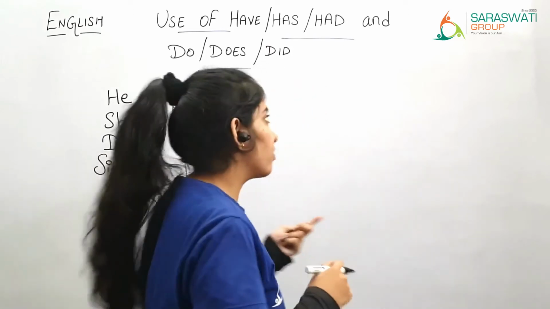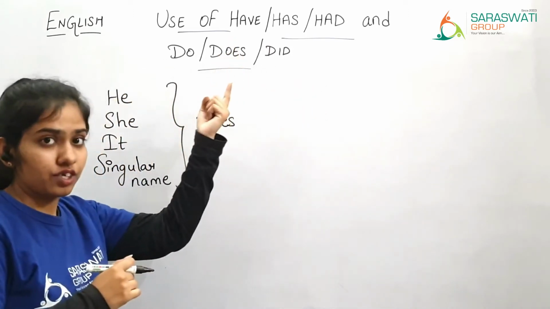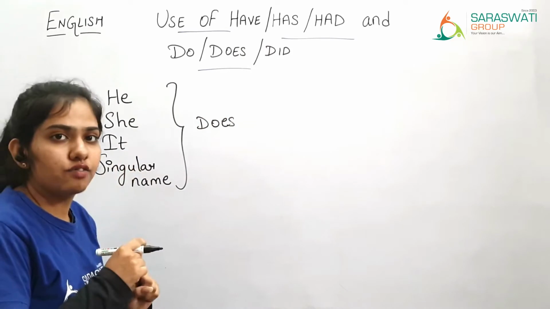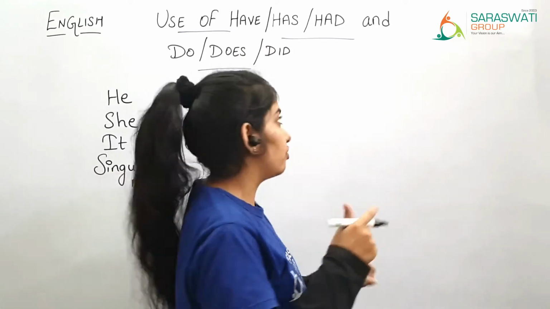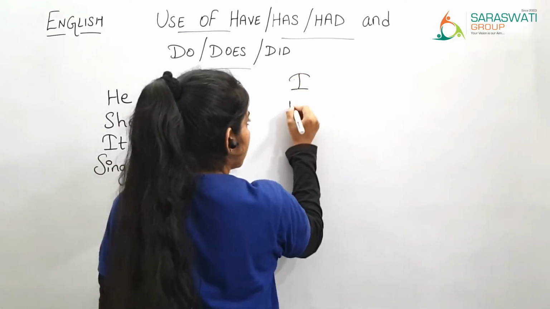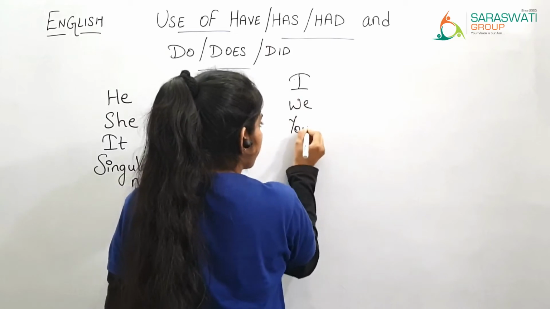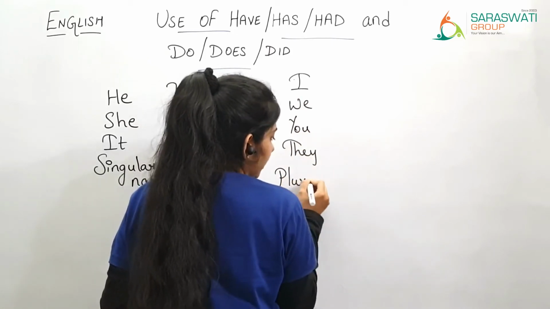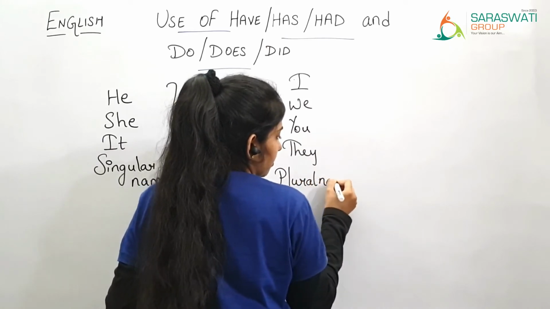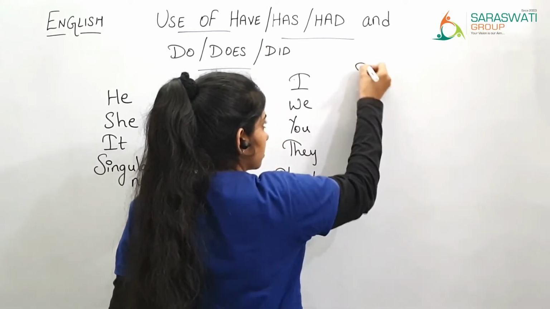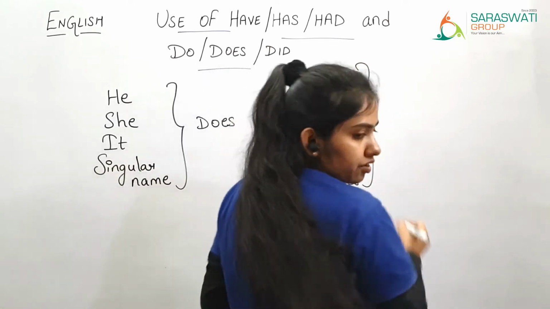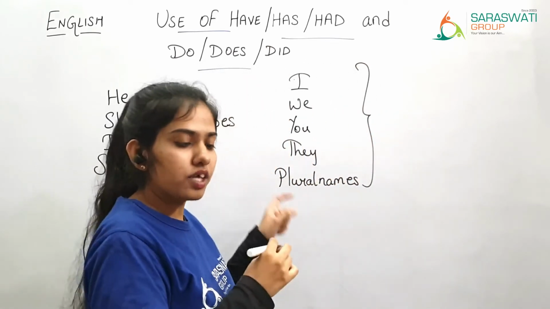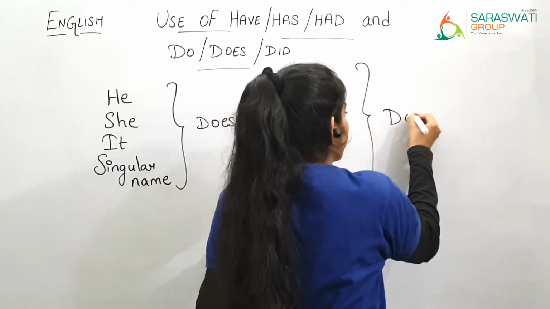In the same way, when we were using have, when the words like I, we, you, they and the plural names, we were using have. So over here we are going to use do.